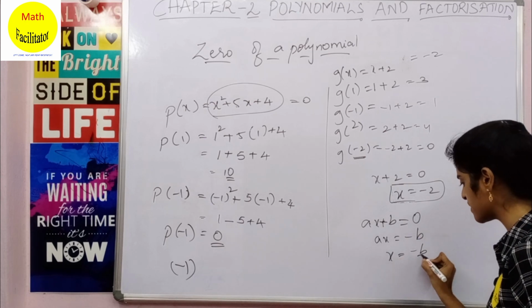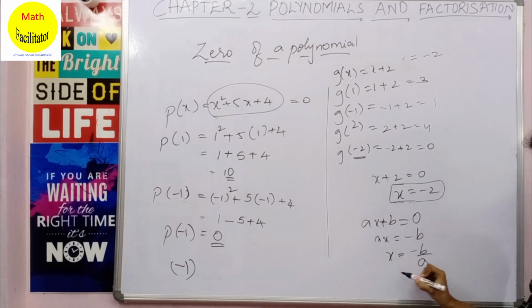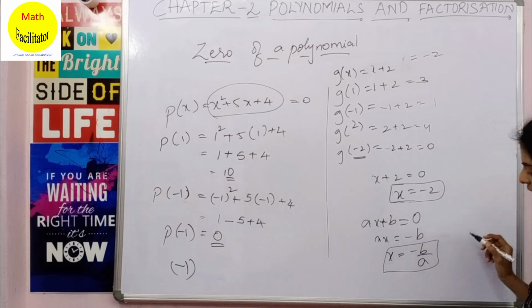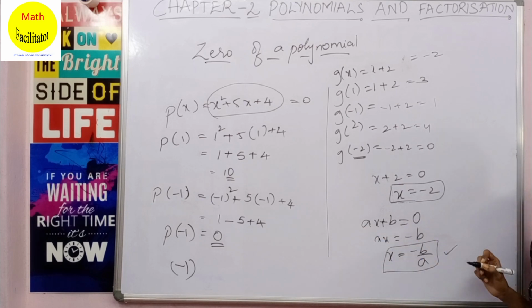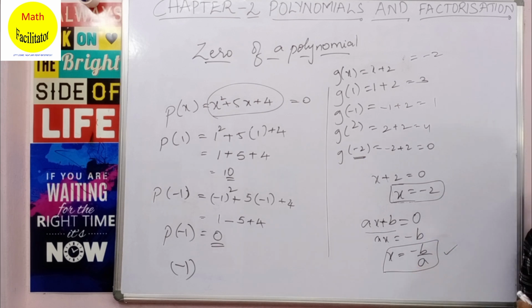X is minus b by a. Okay, a is multiplication, if it goes to the other side it will be division. So x is minus b by a is the 0 of this polynomial. Clear? So whenever a linear polynomial is given to you, you will just equate it to 0 to get the answer, the solution, the 0 of the polynomial.